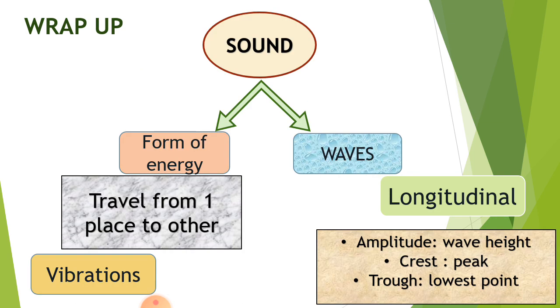So now let's wrap up today's lesson. We have studied that sound is a form of energy and it can travel from one place to the other in the form of vibrations. When we see sound as waves, then we know that sound waves fall in the category of longitudinal waves because the vibrations move backward and forward. Then we have studied that the wave height is called the amplitude, the peak of the wave is called the crest, and the lowest point of the wave is called the trough.